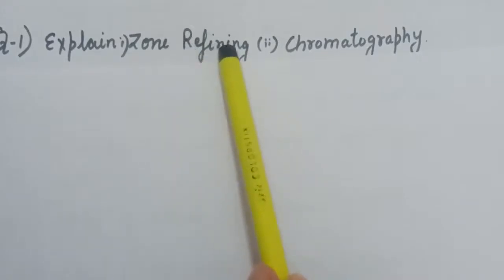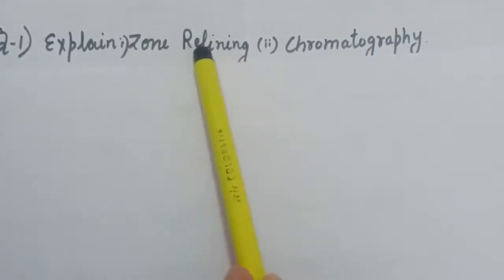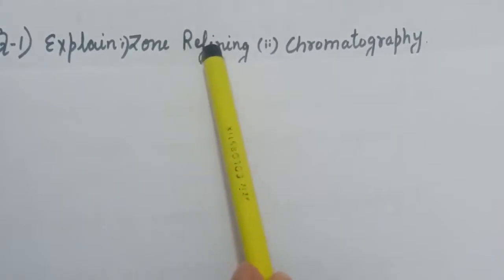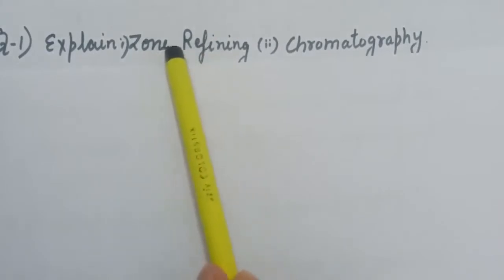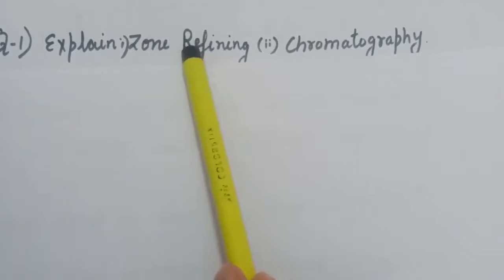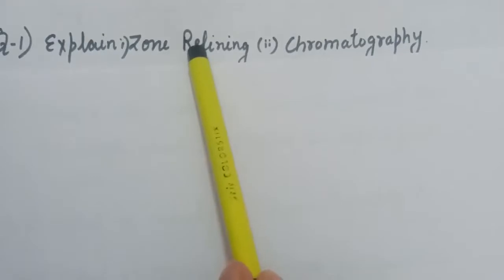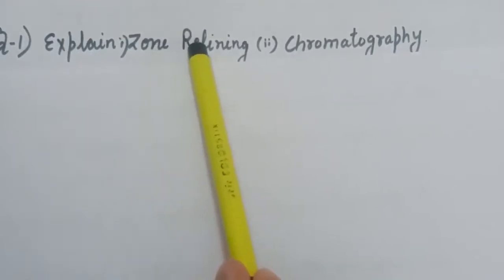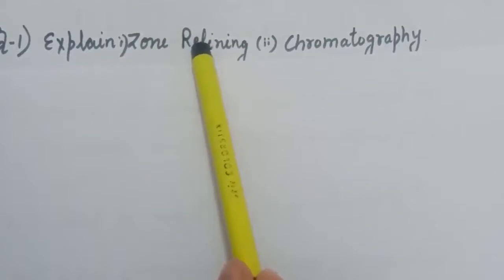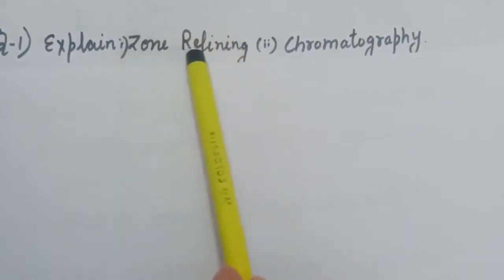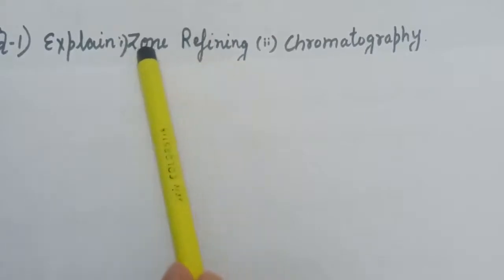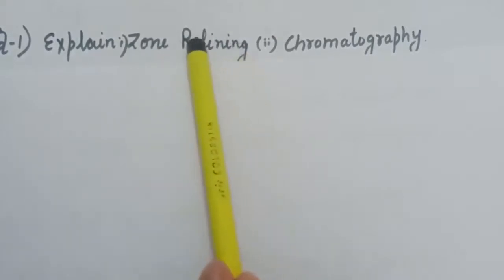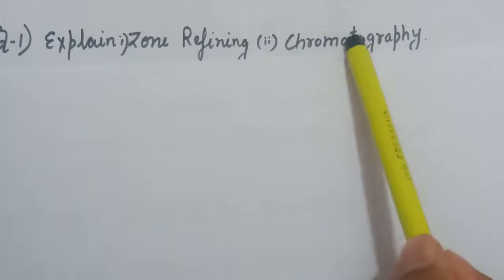This method is based on the principle that impurities are more soluble in the molten state than in the solid state of the metal. Or in other words, when the melt of an impure metal is allowed to cool, the pure metal crystallizes out while the impurities remain in the melt. That is, impurities will remain in the molten form and the metal crystallizes out from that impurity. Next is chromatography.